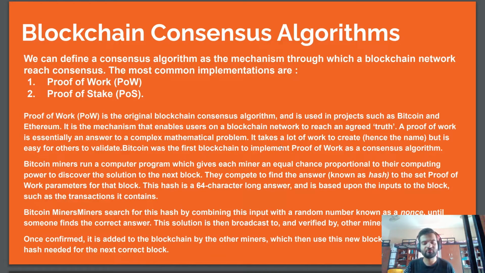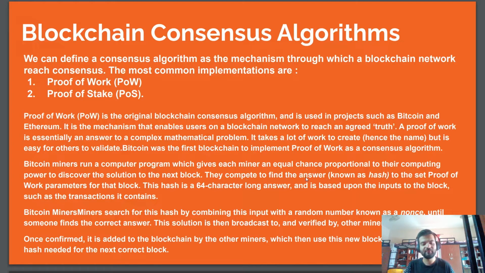Bitcoin was the first blockchain to implement proof of work as a consensus algorithm. The miners run a computer program which gives each miner an equal chance, proportional to their computing power, to discover the solution to the next block. So in Bitcoin, when you have to discover the next block, all of the miners' chances of getting the next solution are based upon how powerful their computer is.